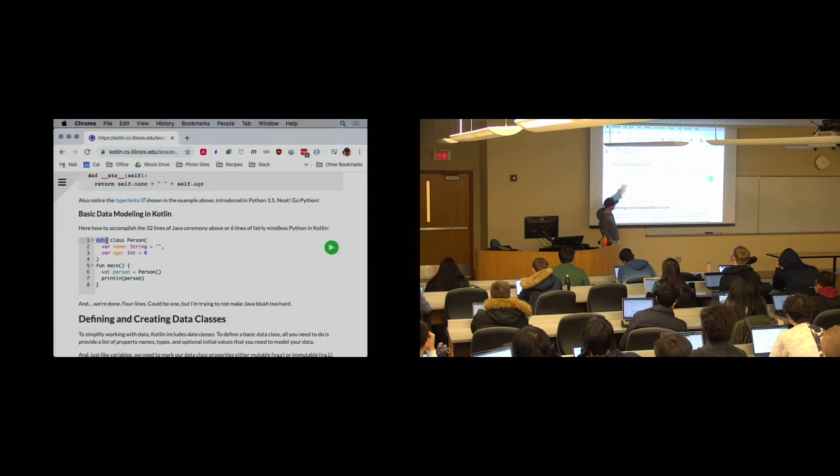I'm going to have a name. The name is a string. I'm going to have an age. The age is an int. Both of these can be modified, so these are both var. Var and val mean the same thing inside a data class constructor as they mean when I apply them to a variable declaration, so whether or not this is modifiable or not.